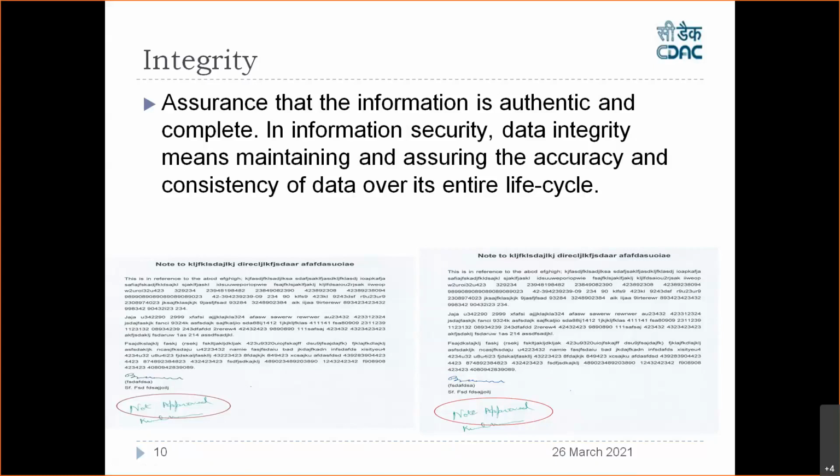So in that case, the integrity of that software has been modified. It is now the wrong software that I have got. So what is the meaning of integrity? This is the actual meaning of integrity, where it will provide you the information whether it is authentic or complete or not.